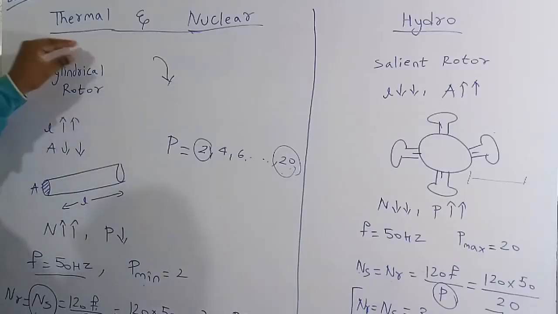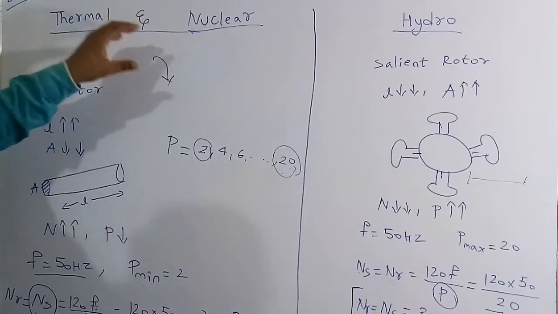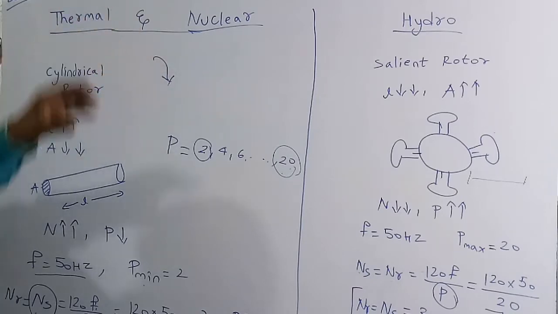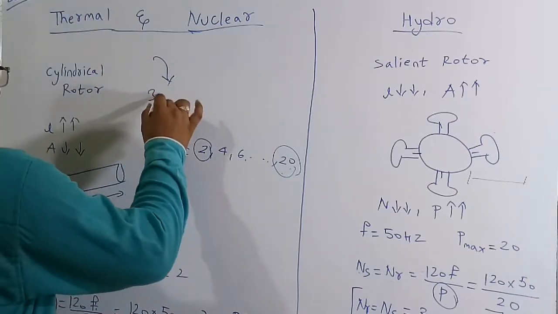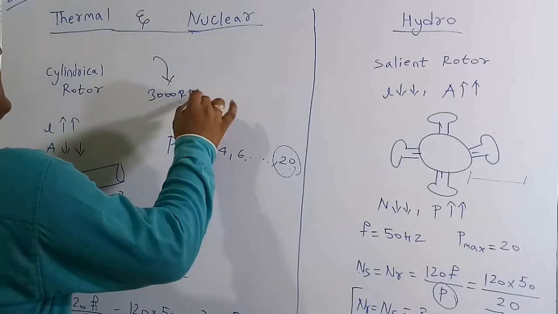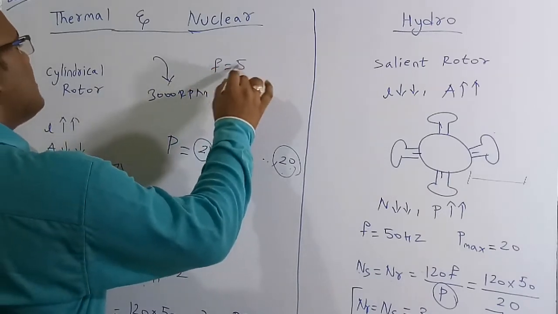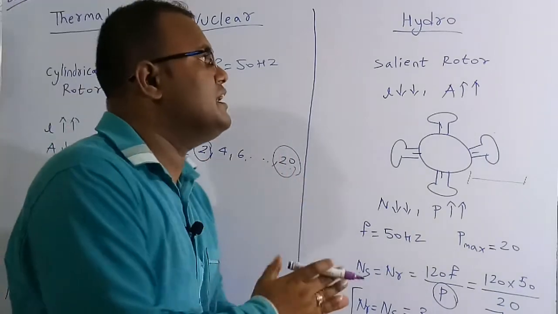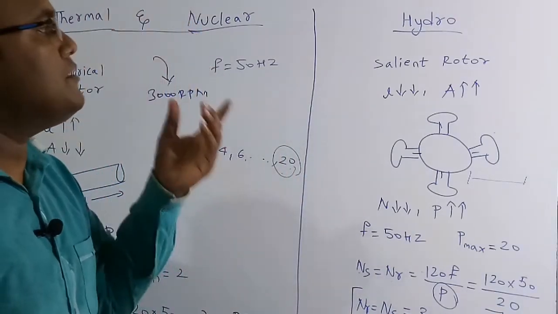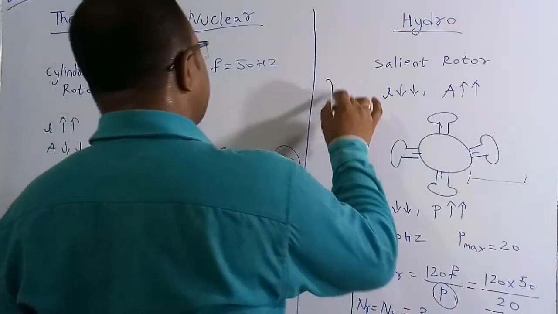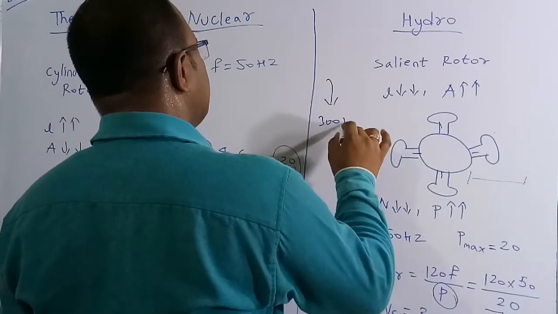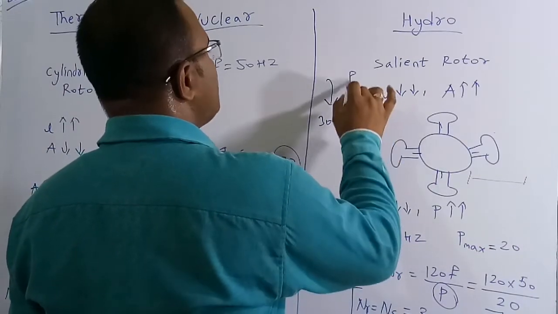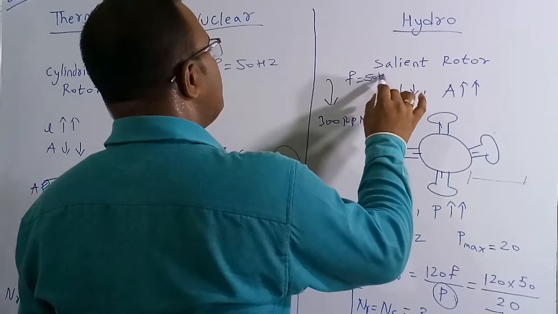So in the thermal and nuclear power plant, if you rotate the rotor in the synchronous generator at a speed of 3000 RPM, then we can get a frequency of 50 Hz supply. And for the hydro power plant, in the synchronous generator, because we are going to use a salient pole rotor, if you rotate at a speed of 300 RPM, then we can generate a frequency of 50 Hz. This is the true meaning of this.